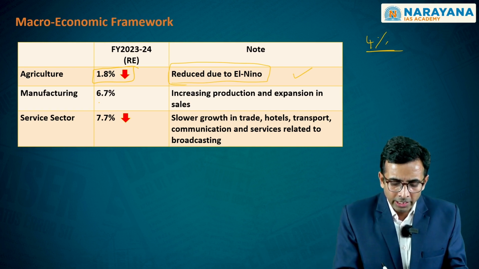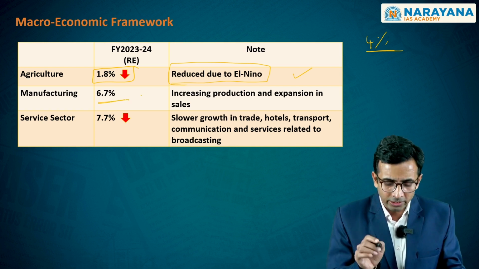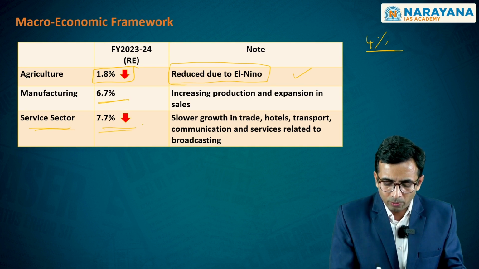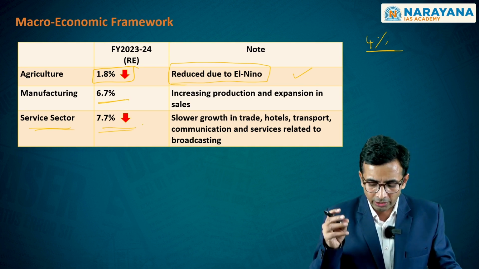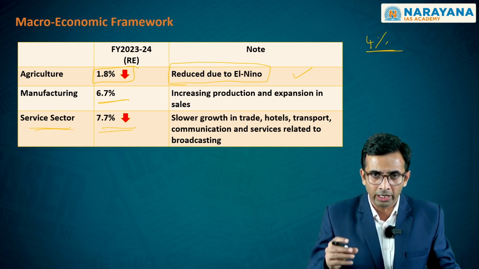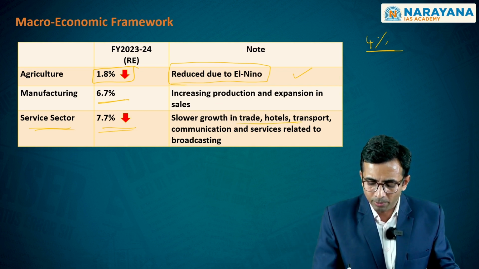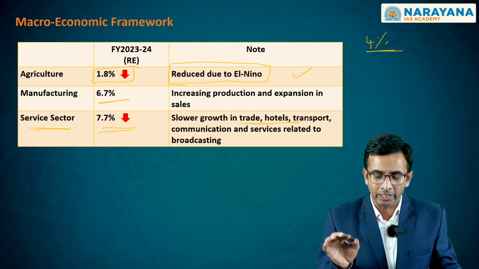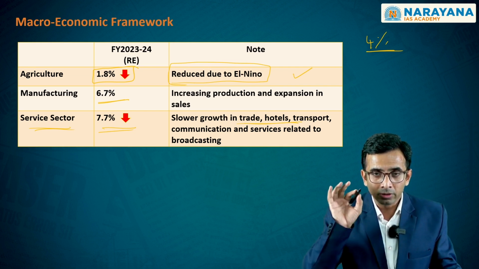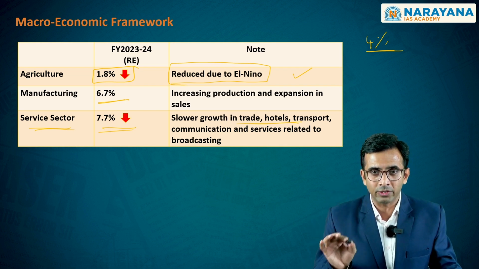Second, we see that manufacturing is healthily placed and the service sector was also placed in a healthy way. However, it has shown a certain slowdown in its growth rate because of geopolitical uncertainties, which have particularly hampered trade and some of the contact-based services in the services sector.